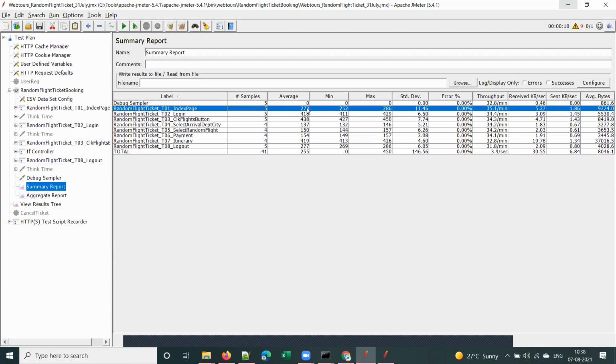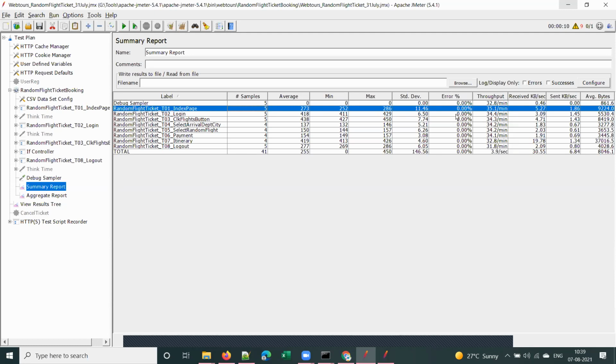You see a difference now. Previously, when I ran for 1 iteration, there was obviously no difference, because you have only 1 sample, so average, min and max will be the same. But now, as we replayed the script for 5 iterations, you can see a difference. Minimum response time is 252, maximum is 286, and the average of the 5 values is 273. And error percentage is 0.